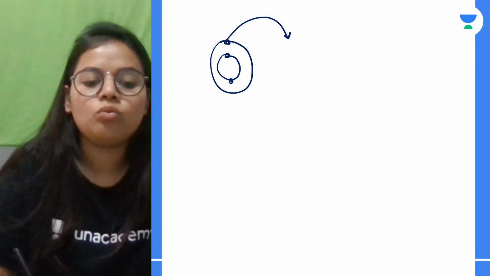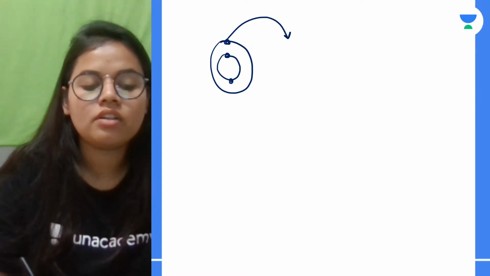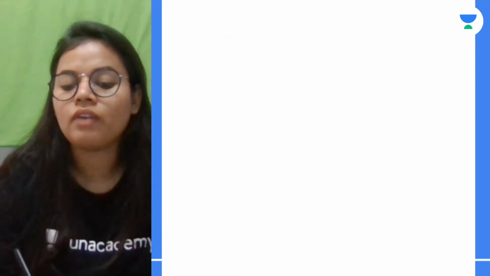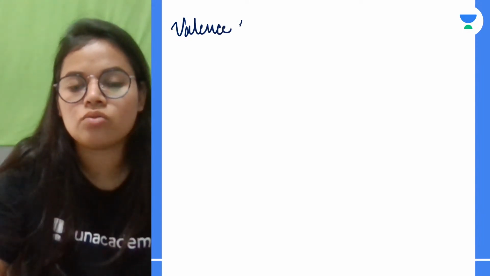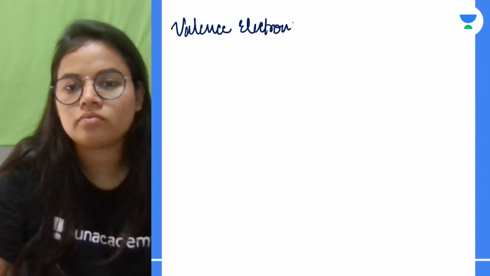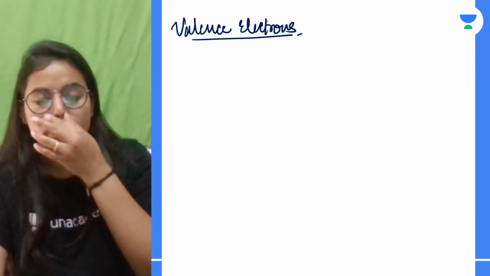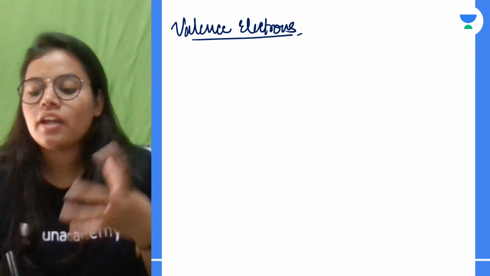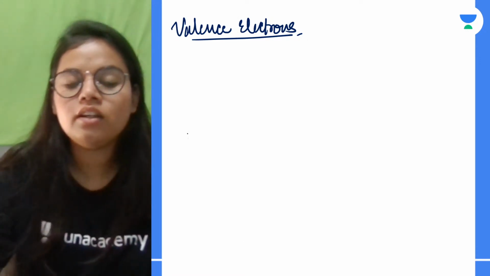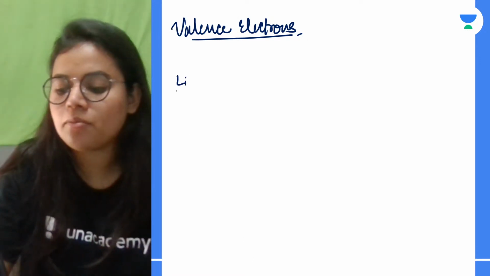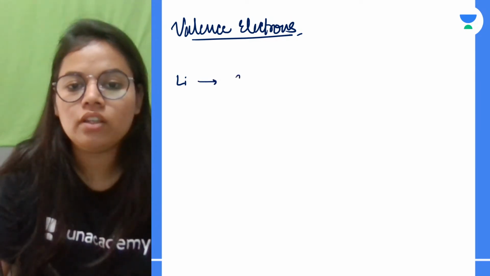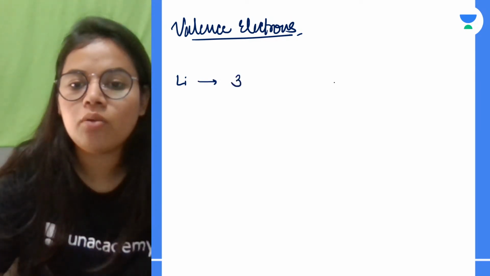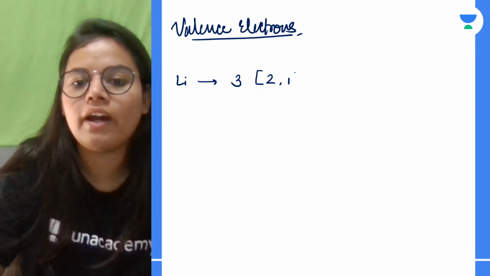And how is valency measured? It is measured according to the valence electrons. Now this term comes up: valence electrons. What is meant by it? Students, we know that any atom has a particular distribution of electrons. If I talk about lithium, its atomic number is 3. How are the electrons distributed? 2 and 1.